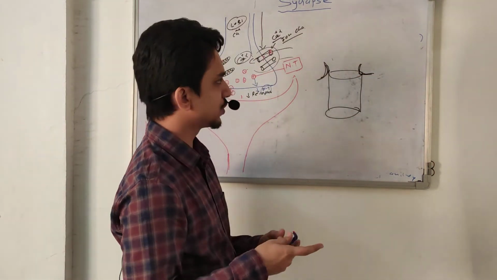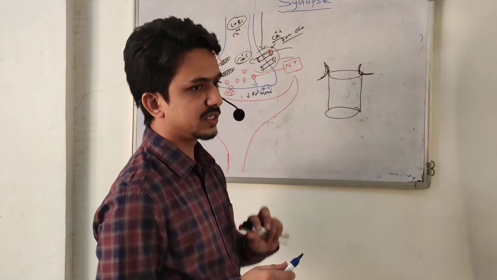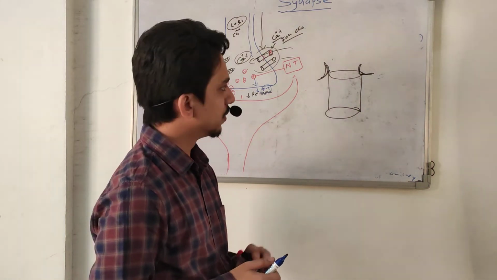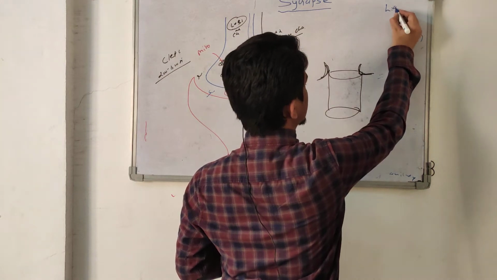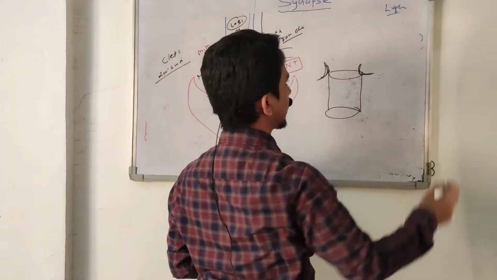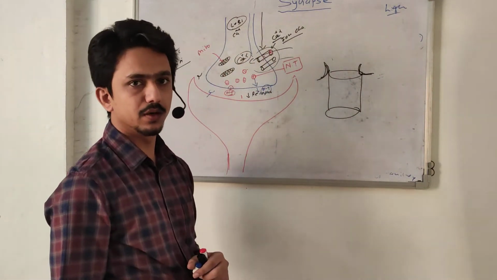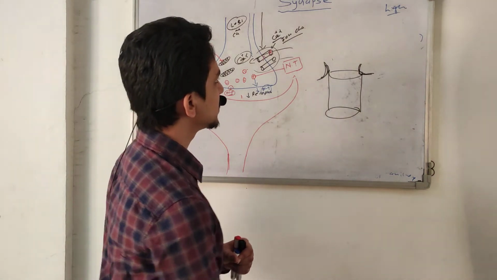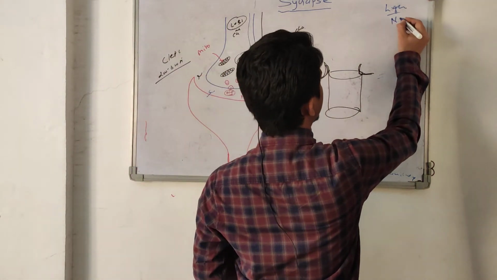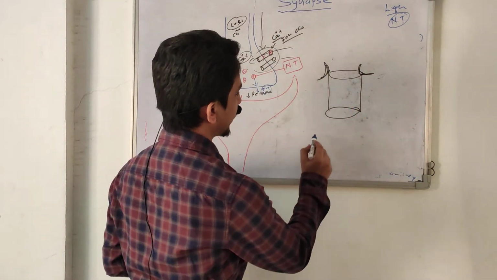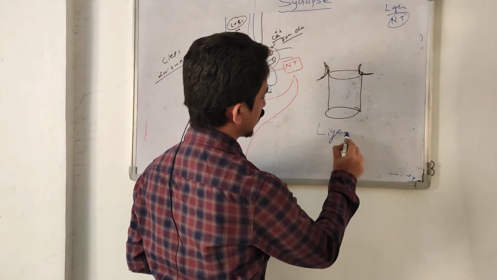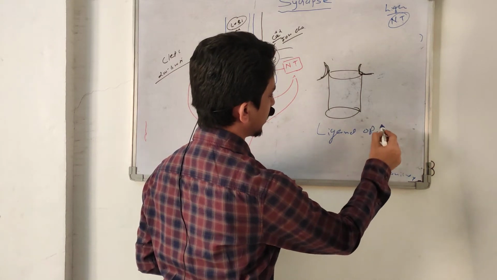Ligand means a substance which can bind with the receptor. In our topic, ligand is a neurotransmitter. Ligand may be a hormone, chemical, drug, toxin, whatever, but in our discussions ligand means we talk about the neurotransmitter. So this type of ion channel is called a ligand operated ion channel.